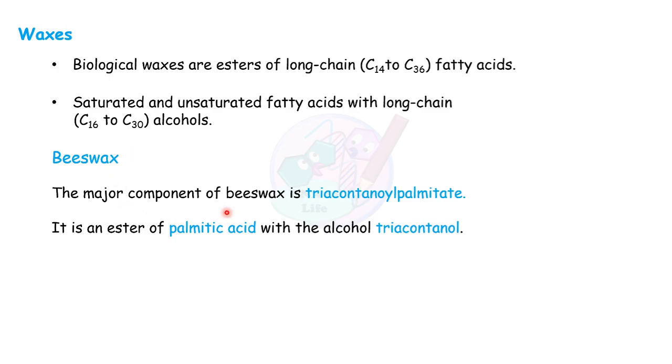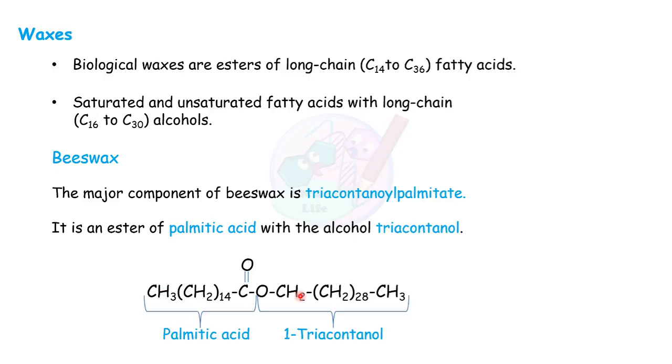The major component of beeswax is triacontanoyl palmitate, and this is the ester of palmitic acid with the alcohol triacontanol. If you look here, palmitic acid is a 16 carbon long fatty acid chain, and this triacontanol is very long, like 30 carbon long alcohol.